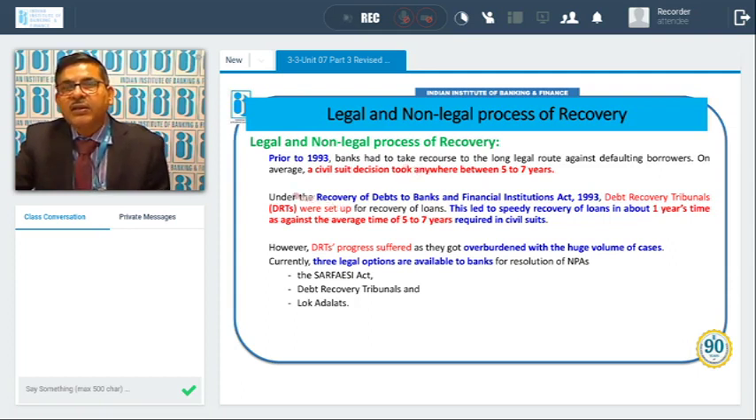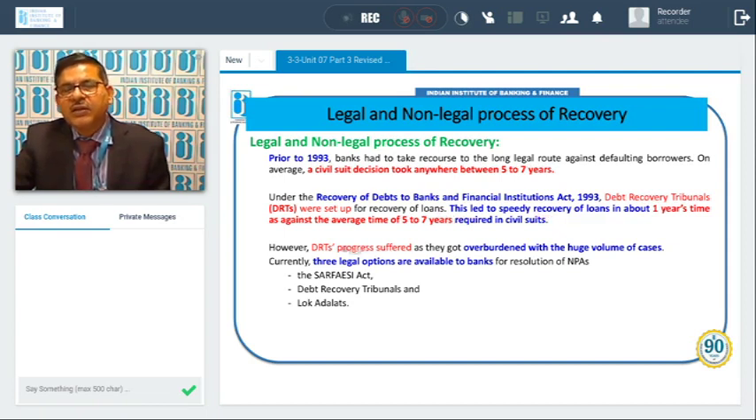Now in 93, the DRT Act came. Under the Recovery of Debts to Banks and Financial Institutions Act 93, DRT was set up, and in different parts of the country, debt recovery tribunals were set up for recovery of loans. This was a little easier process of recovery. This led to speedy recovery of the loan in about 1 year's time, as against the average of 5 to 7 years earlier. Within 1 year, it was expected that the recovery may come.